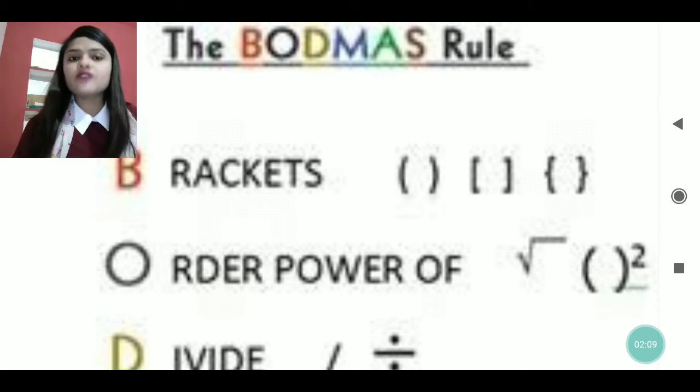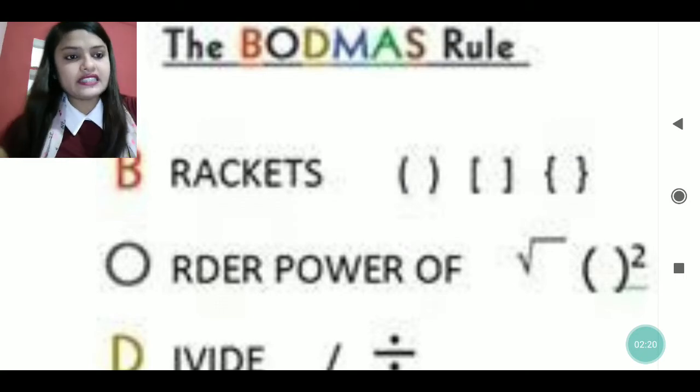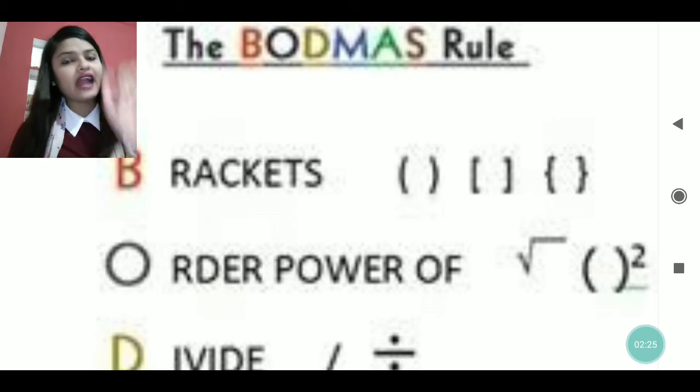So B stands for bracket. O stands for of. Of means into, my dear. If of is written in the question, of means into. If any number is given and in that of is mentioned, it means you have to do that first.